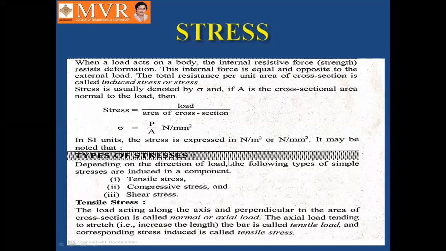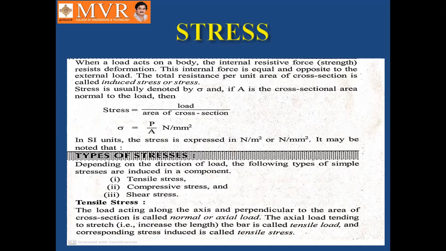And then, types of stress. Coming to the types of stress, depending on the direction of load, the following types of simple stress are induced in a component: tensile stress, compressive stress, or shear stress. Tensile stress: the load acting along the axis, perpendicular to the area of the cross section, is called normal or axial load. The induced internal force per unit area within the body we can call tensile stress.